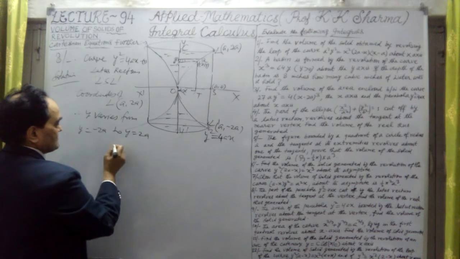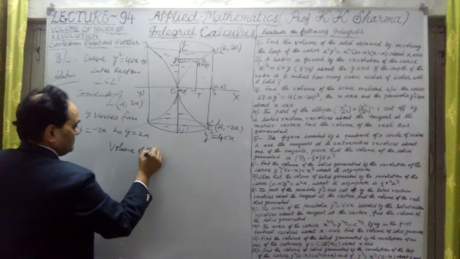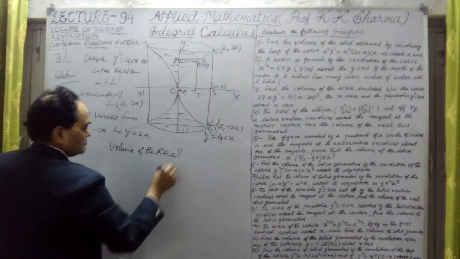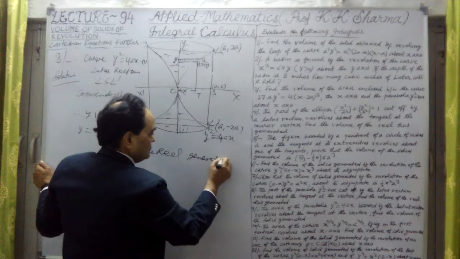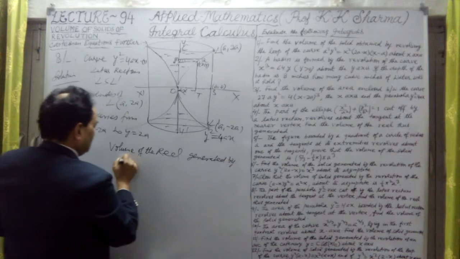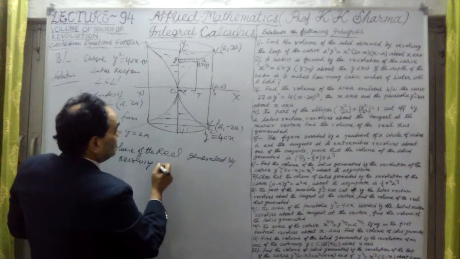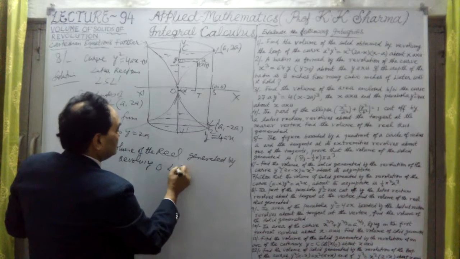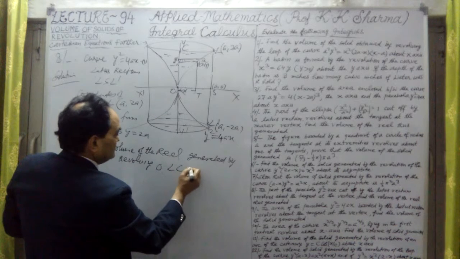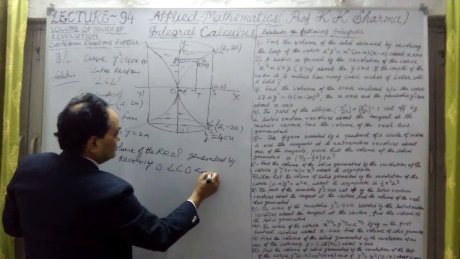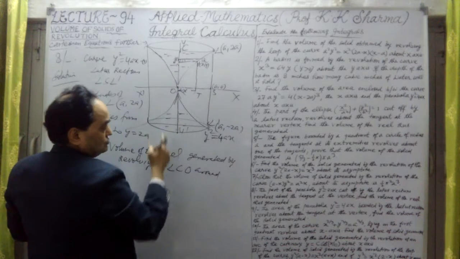Therefore, the volume of the solid generated by revolving OLCO around this and this also.